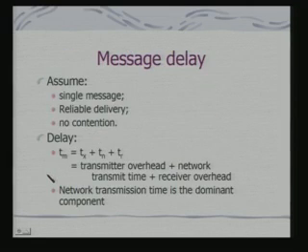Now, if we look at a single message, with reliable delivery and no contention, then the delay can be calculated by this formula. This is the transmitter time, this is the network transmit time and receiver overhead. And typically the network transmission time dominates the other two factors. So, for any design, if you have an estimate of these factors, that would enable you to take decisions. Okay. So, let us take a simple example, we shall look at an example with multiple processors